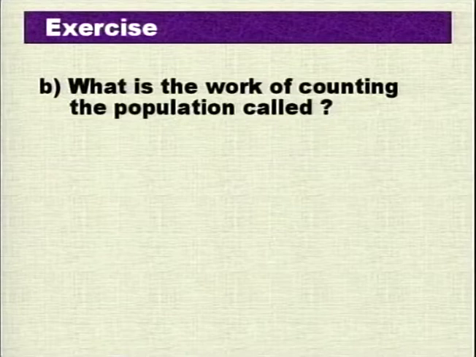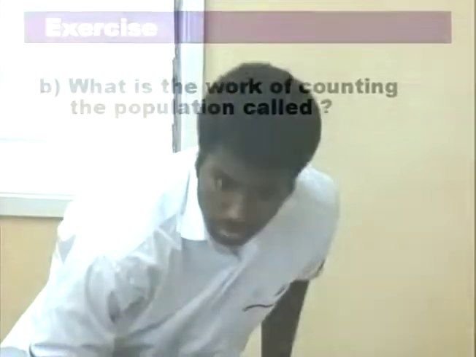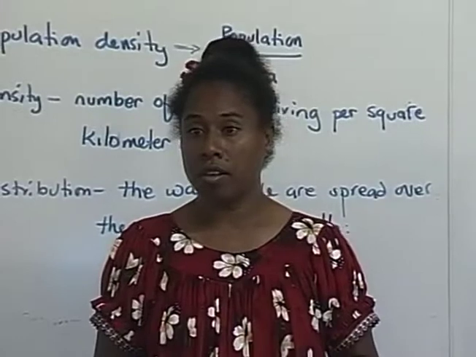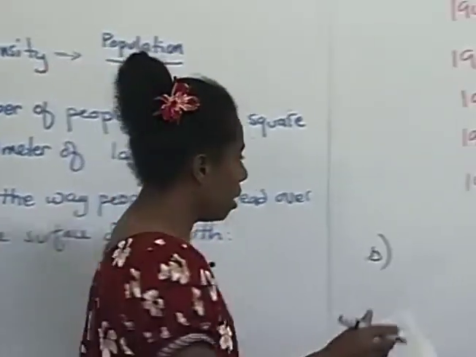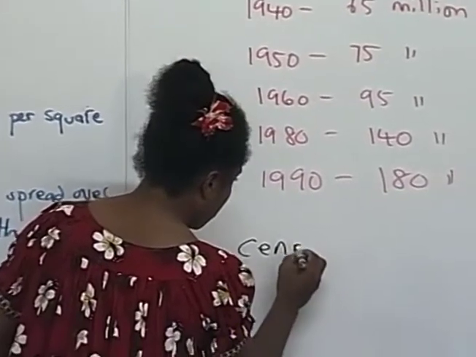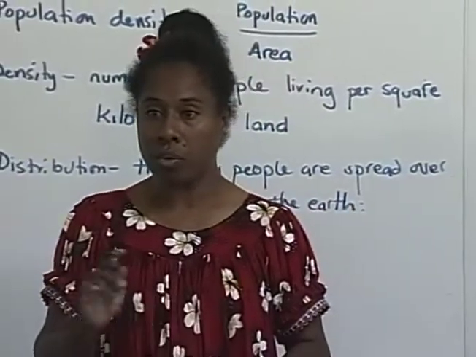What is the work of counting the population called? Kiran. National census. Okay, the work of counting people is known as the national census. We happy with that? Okay, so B, it's census. Census is the work of counting people.